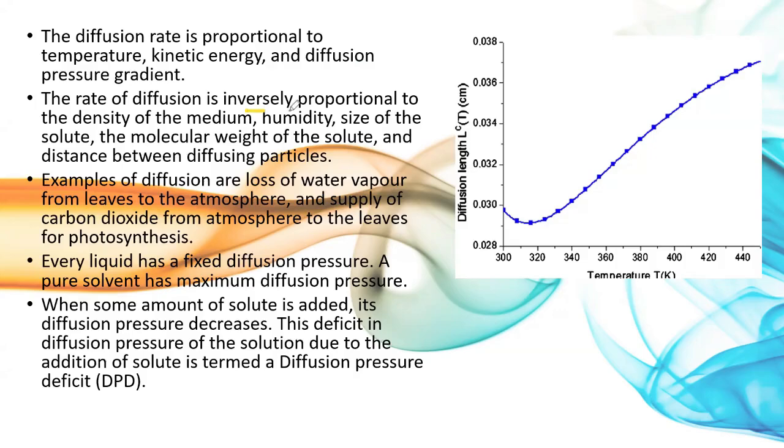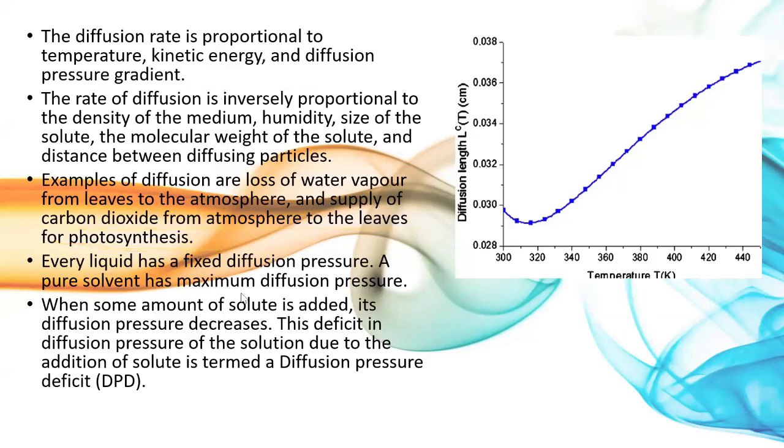The rate of diffusion is inversely proportional to the density of the medium, humidity, size of the solute, and distance between the diffusing particles. All these factors are responsible for determining the diffusion process. Examples of diffusion are water vapor moving from leaves to the atmosphere, and the supply of carbon dioxide from the atmosphere to the leaves for photosynthesis.